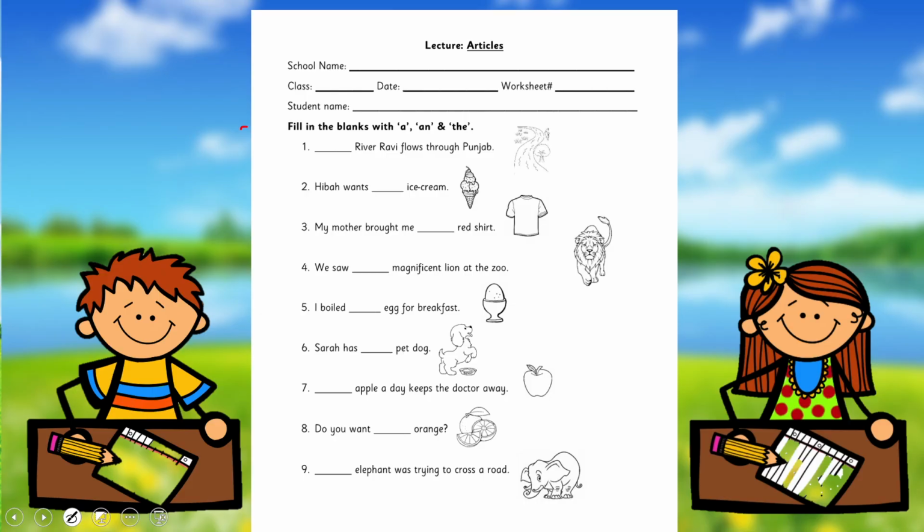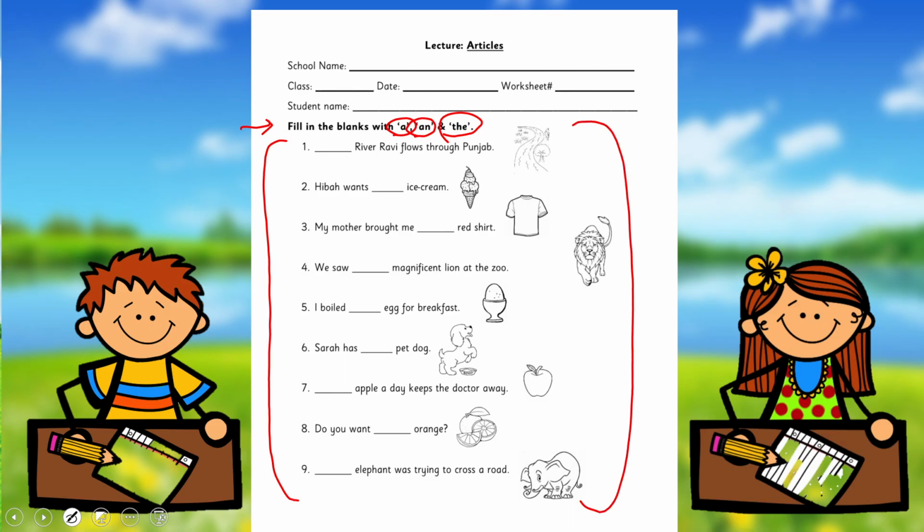And students, what you will do? The sentences are given. You will fill in the blanks by using an appropriate article. Also color the pictures. All right.